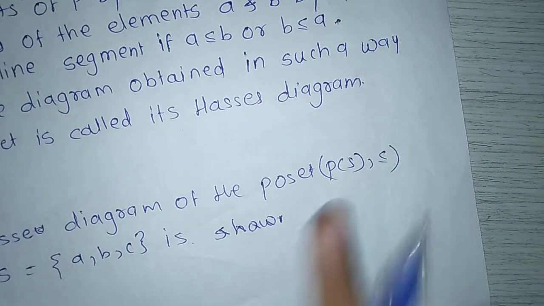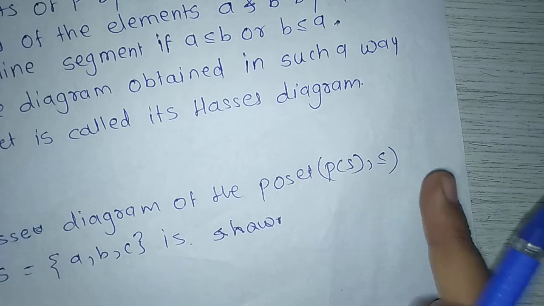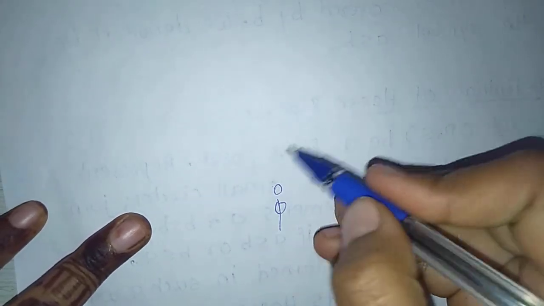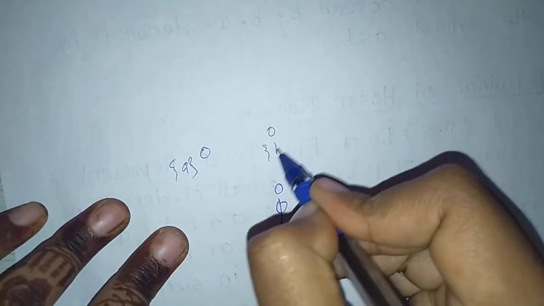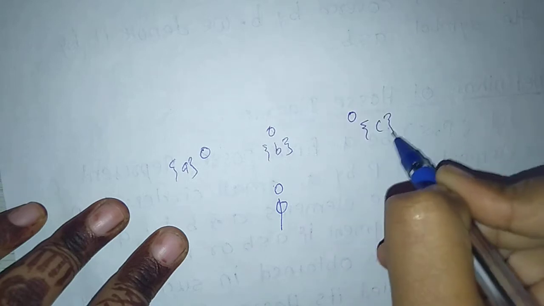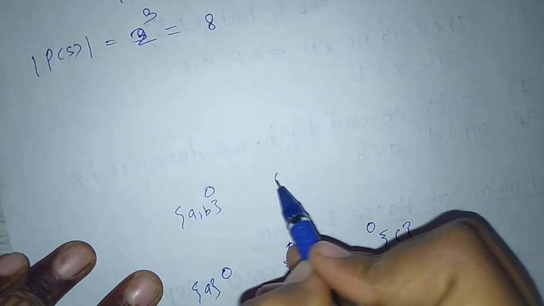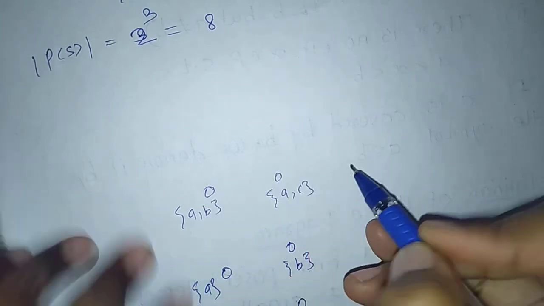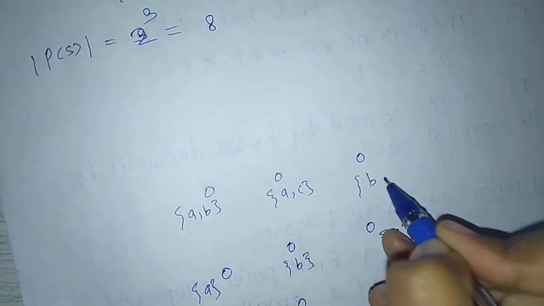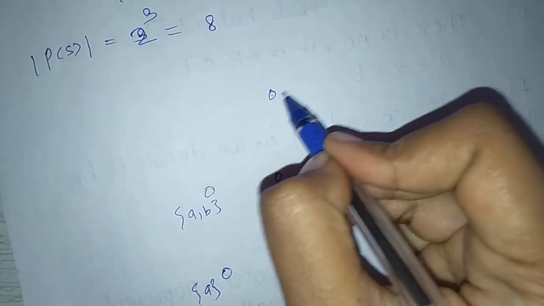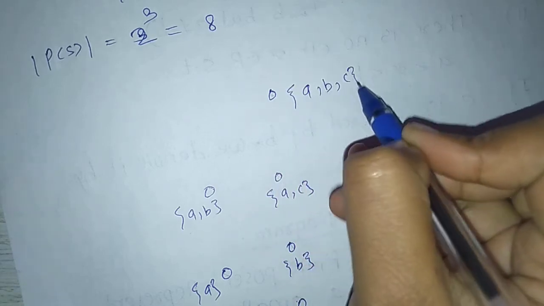Now P of S less equal means in set less equal is denoted as subset. So first empty set, next singleton A, singleton B, singleton C, next AB, AC, BC, and next is ABC.